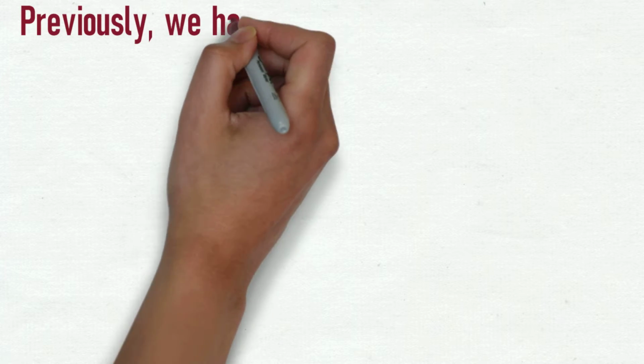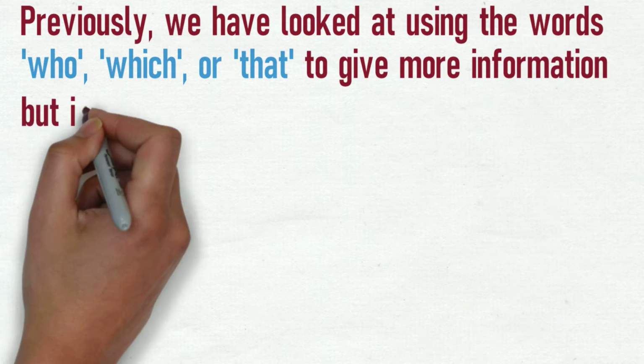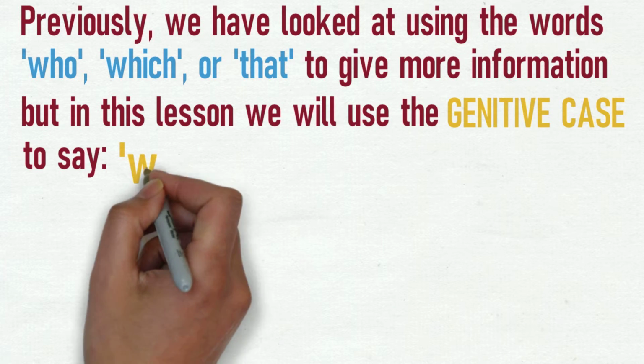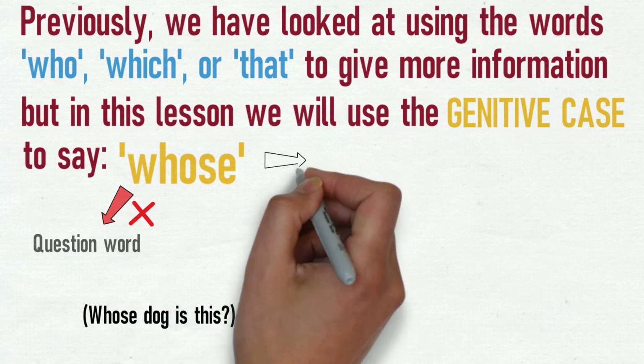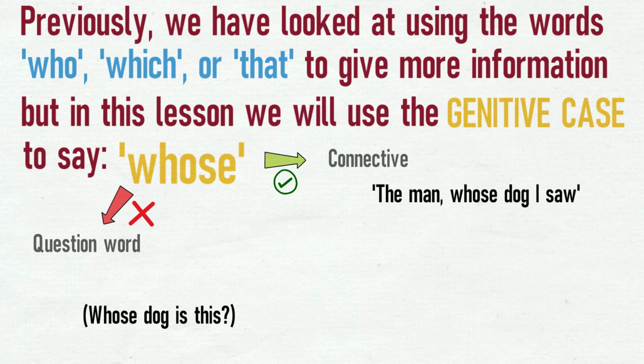Previously, you've come across how to say the words who, which, or that with the use of relative clauses. But in this lesson, you'll be using the genitive case to say the word whose. It's important to know that this is not the question word whose, as in whose dog is this, but a connective, such as the man whose dog I saw.